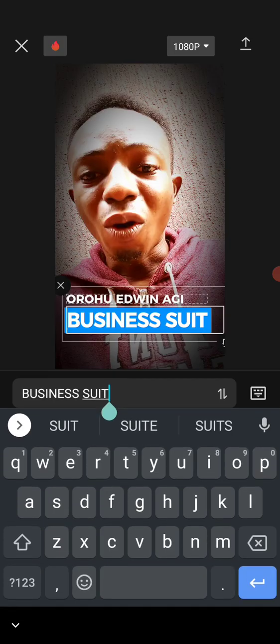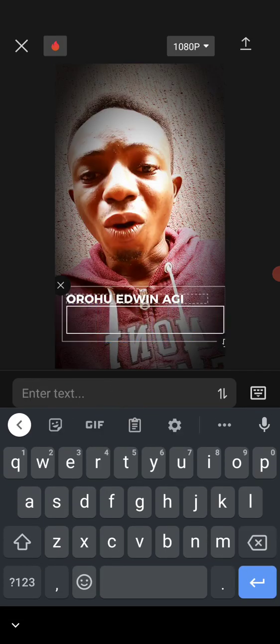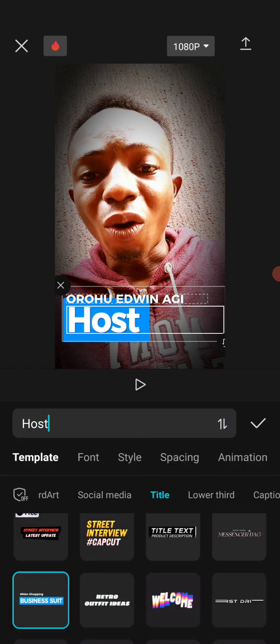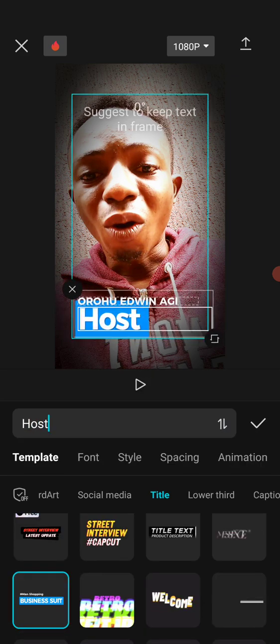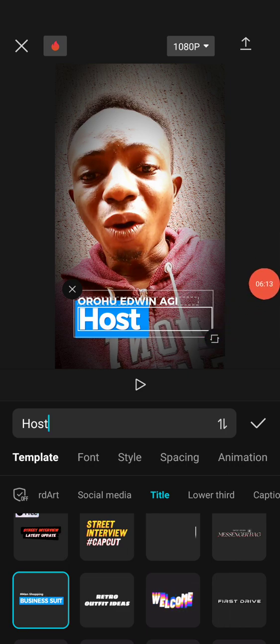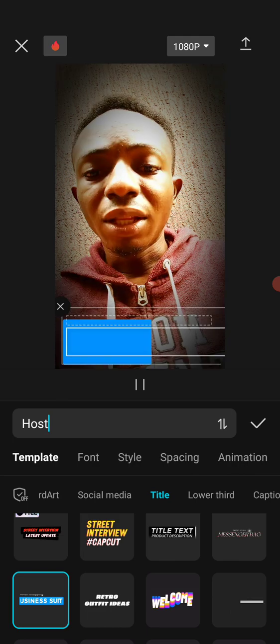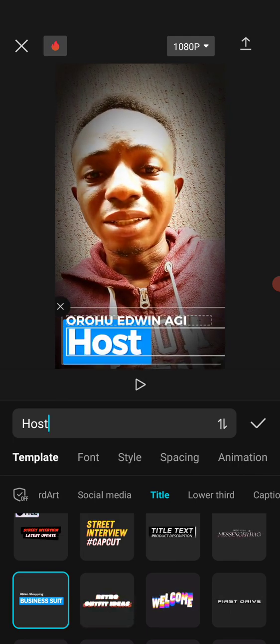I can decide to add social media host. I can decide to add host, in case I'm doing something like this, and I can click here to drag it to reduce or increase the size. Can you see? So while it's playing, it's going to show that the year 2023 is ending. So people use this to introduce themselves. You can see title, lower third, caption, vlog, Christmas.